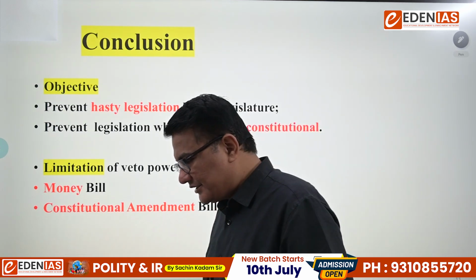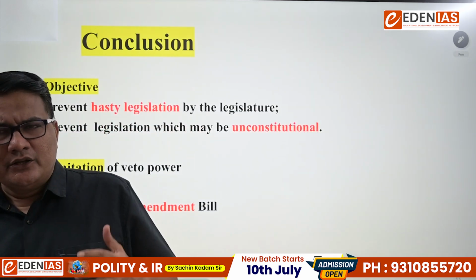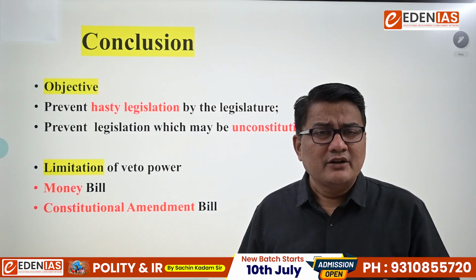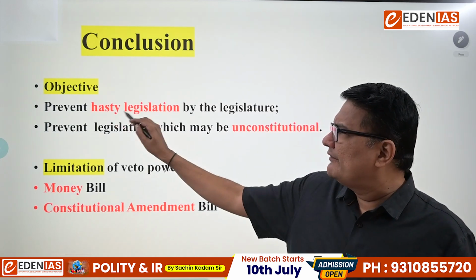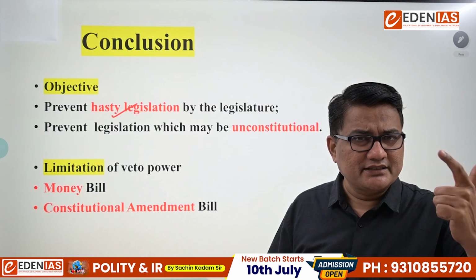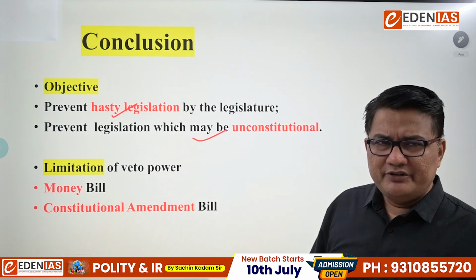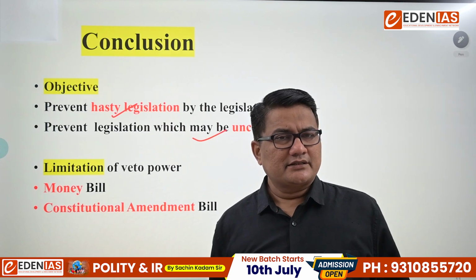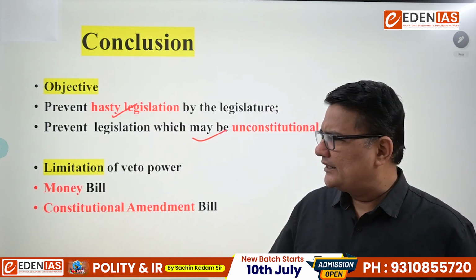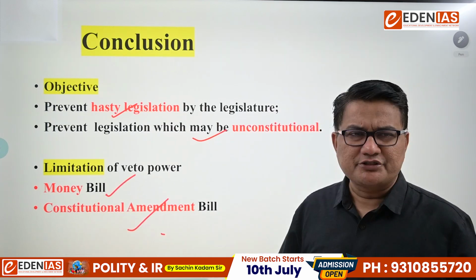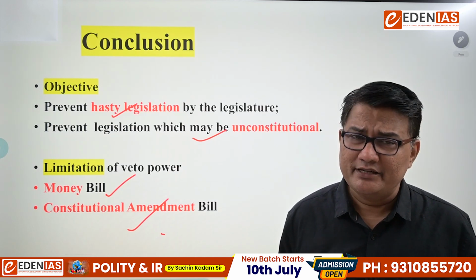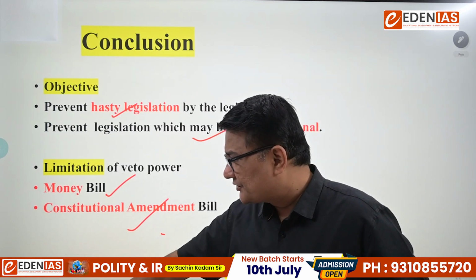Then comes the last point. What is the conclusion? What exactly is veto? Which articles and provisions are related to it? What is the objective? To prevent hasty legislation, as I said, first, and second, to prevent any law which may be unconstitutional. Then comes the next. Sir, are there any limitations to the veto power? As I said, yes, the money bill and the Constitutional Amendment Bill. Here he cannot use the veto, but a time limit is not specified in the Constitution.